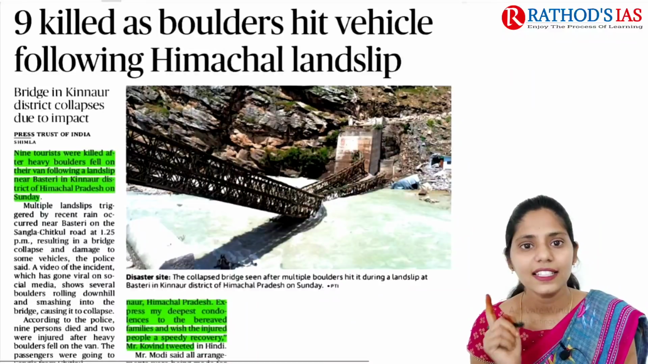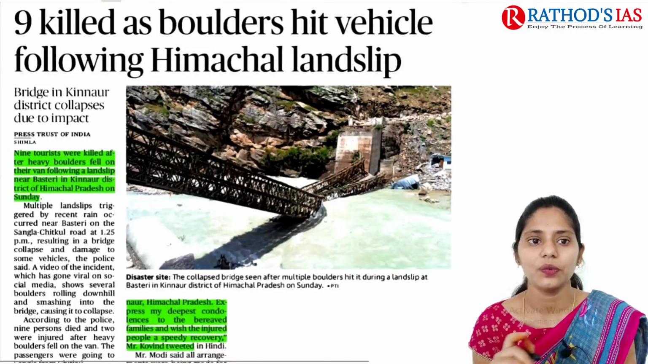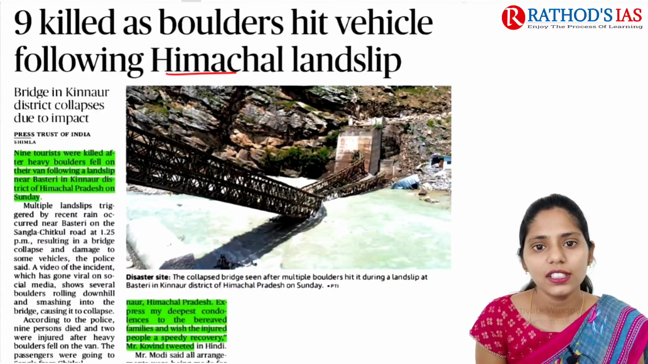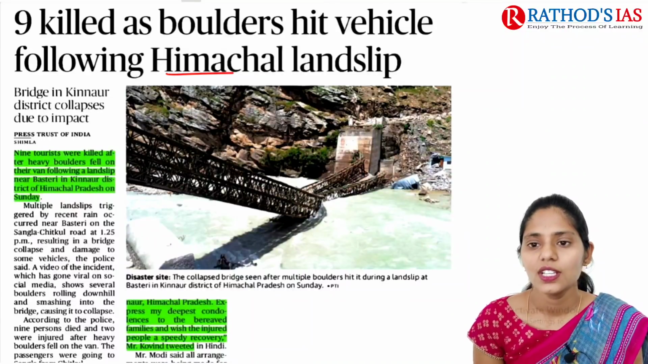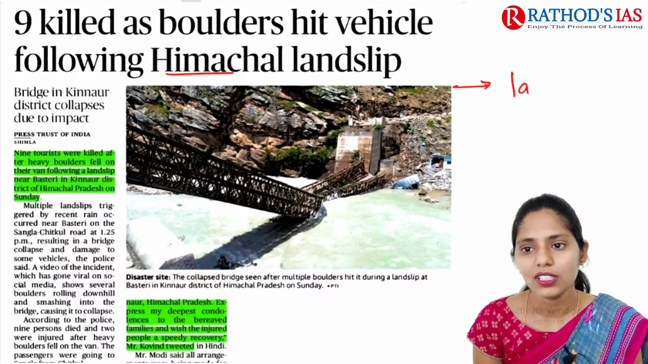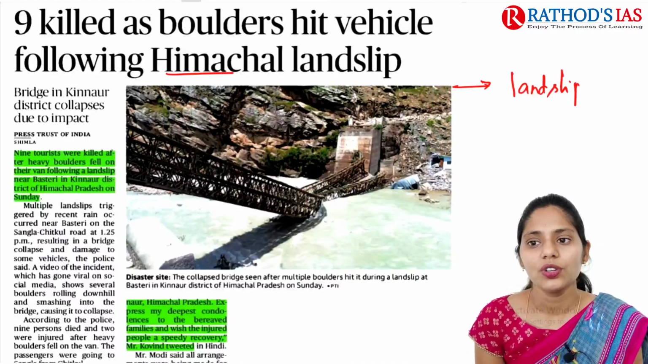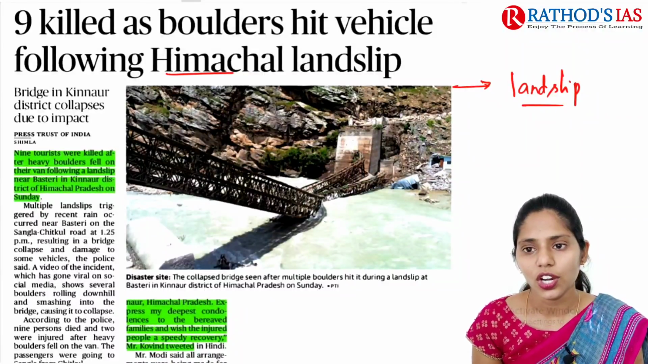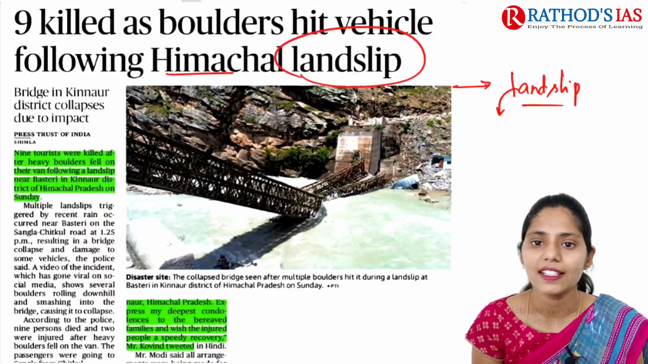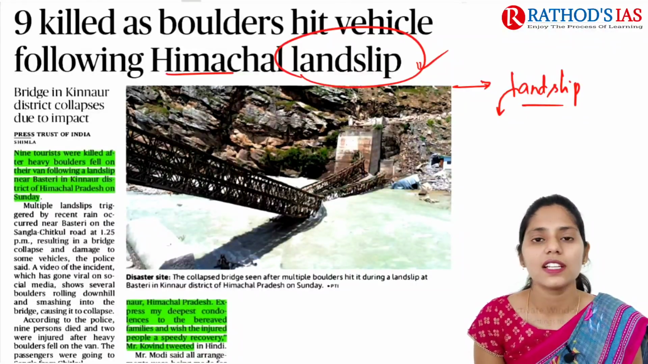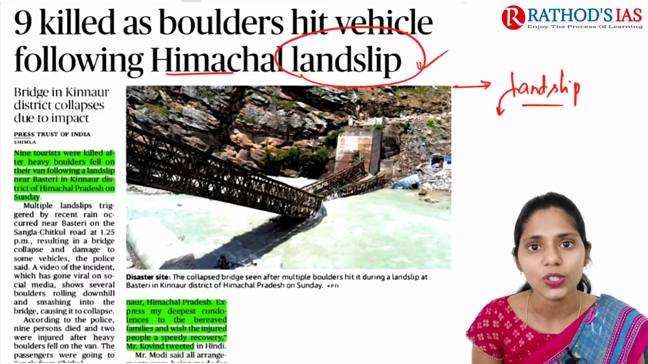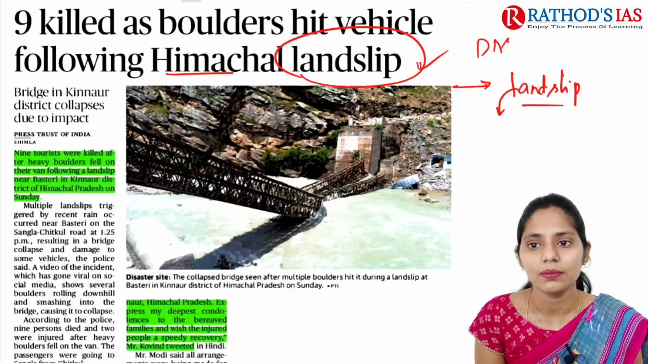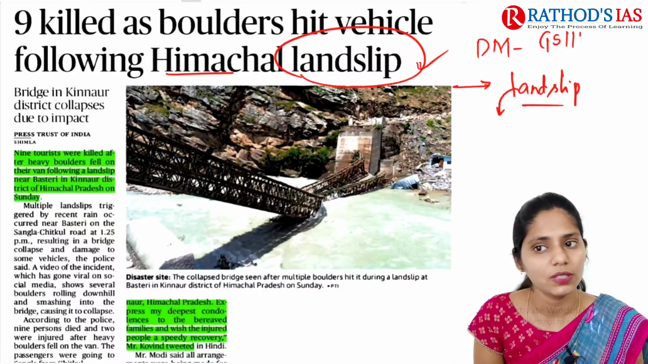The title says 9 killed as boulders hit vehicle following Himachal landslip. So this article is mainly talking about this landslip. If you have gone through your UPSC syllabus, in geography you will have landslides, and landslides also come under your syllabus in disaster management, which comes under GS paper 3.